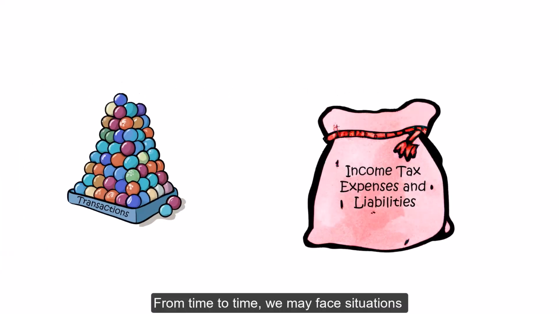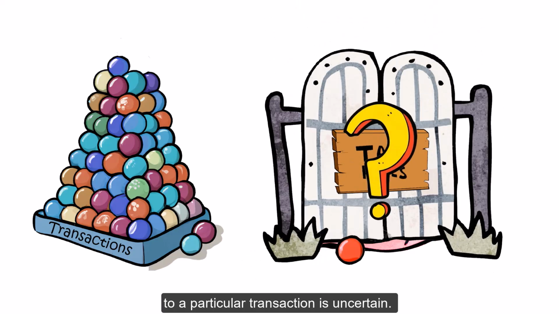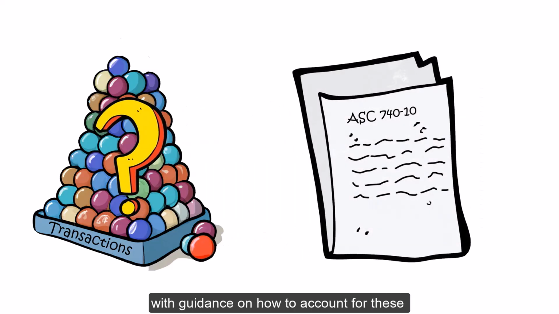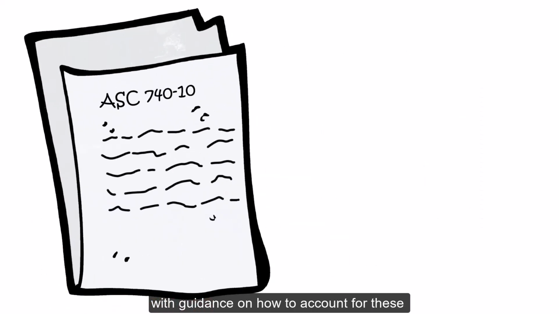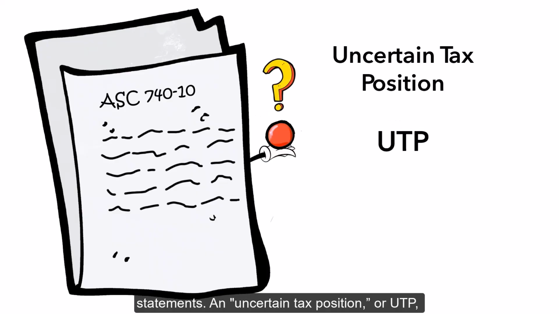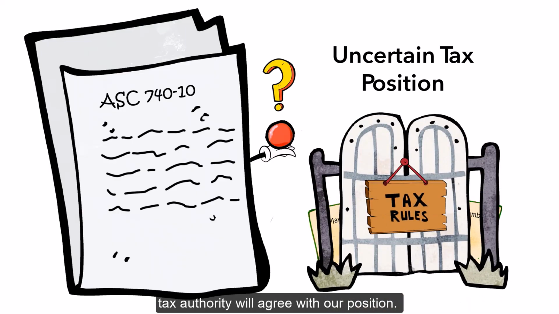From time to time, we may face situations where the application of income tax law to a particular transaction is uncertain. ASC 740-10 provides companies with guidance on how to account for these uncertainties and disclose them in its financial statements. An uncertain tax position, or UTP, is a tax position taken on a previously filed return or one that it expects to take on a future return. The uncertainty lies in whether the tax authority will agree with our position.